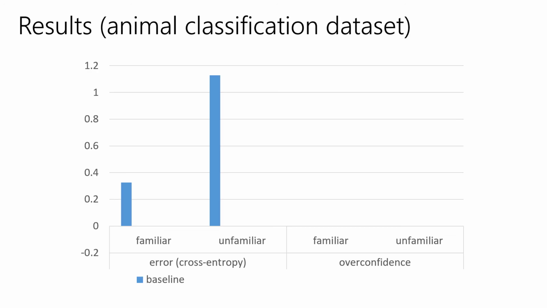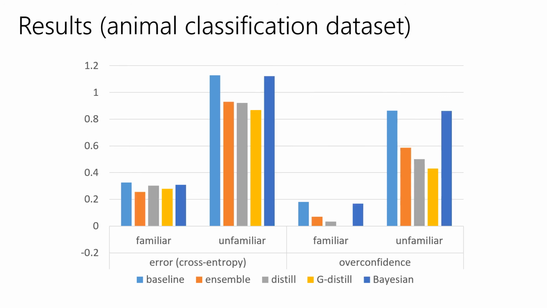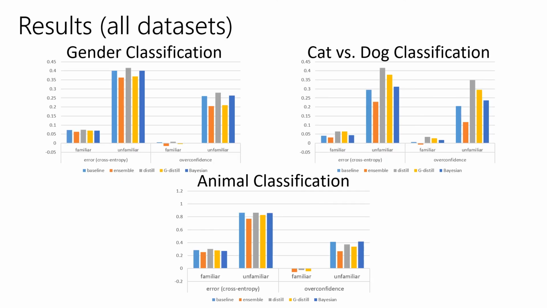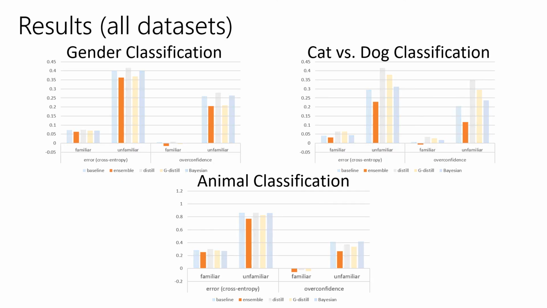We show that cross-entropy rises sharply with unfamiliar data. A large part of this comes from the rise in overconfidence. Different methods are able to reduce both error and overconfidence. But most importantly, we find that calibration can improve all methods for most criteria, and even the baseline model with calibration can outperform most other methods without it. Across all datasets, we find that calibrated ensembles consistently perform the best.